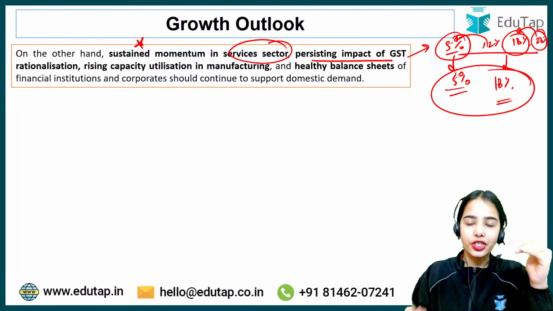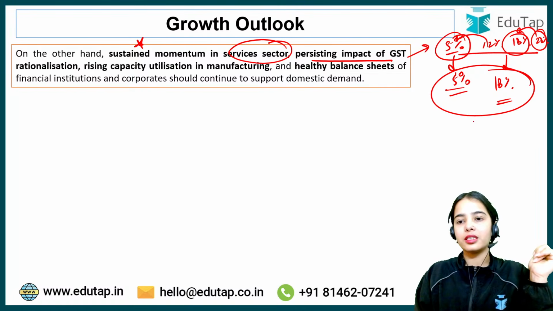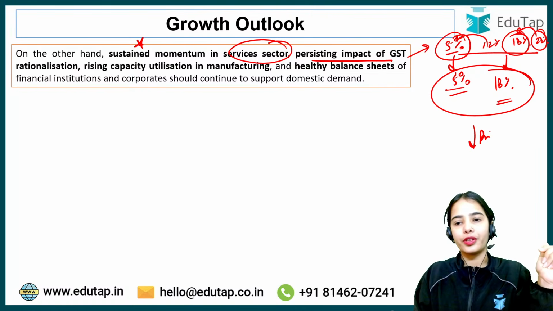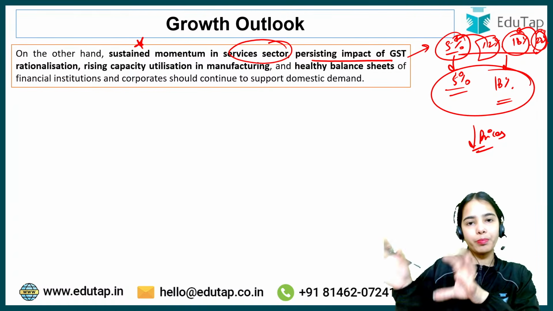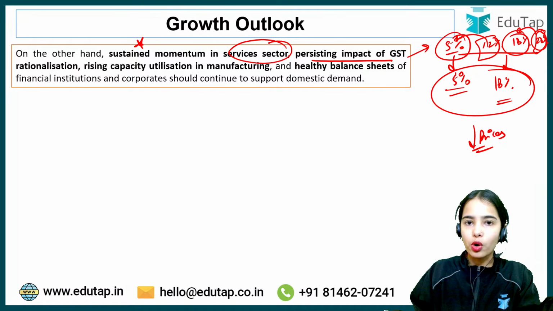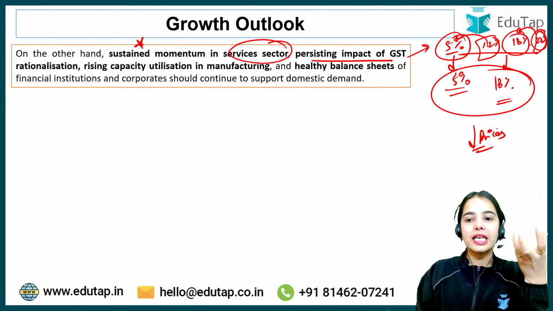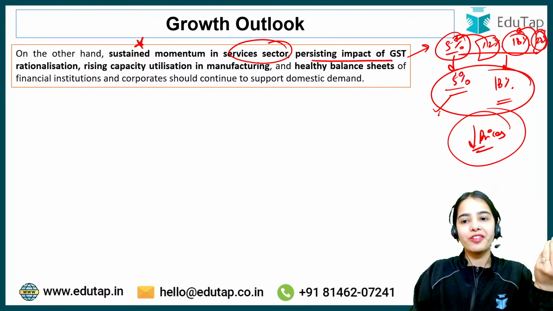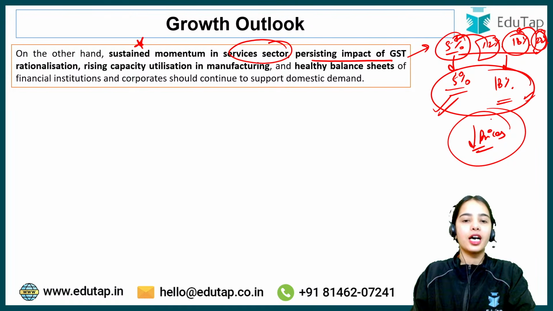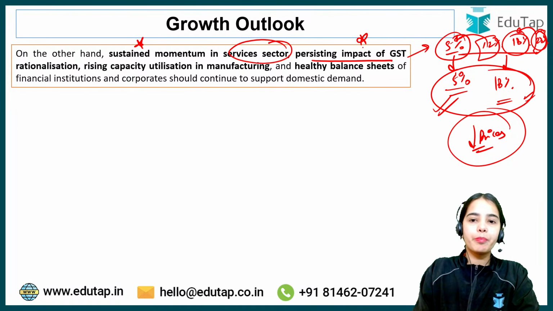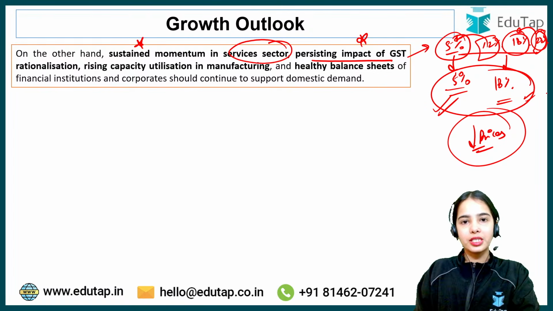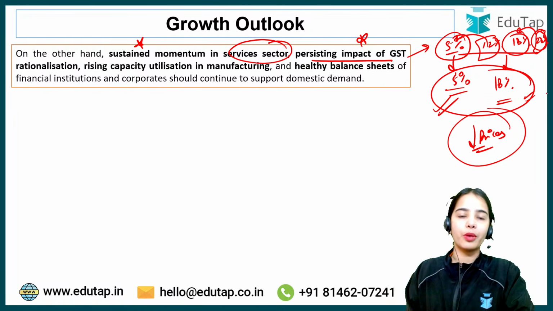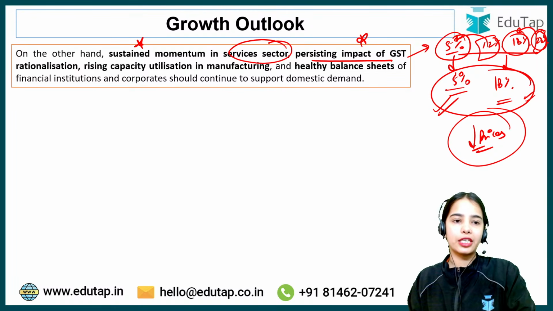Now because of the GST rationalization, for certain products the prices have reduced. You can understand, before, 12% or 28% of the taxes were imposed. So those taxes are not imposed now. So that's why the prices have reduced for certain products, as only 5% or 18% of rates are being imposed. So there is a good impact of the GST rationalization, as the prices for some commodities have reduced.